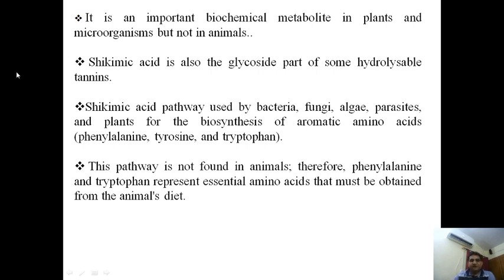Now the next point is that it is an important biochemical metabolite in plants and microorganisms, but not in animals.